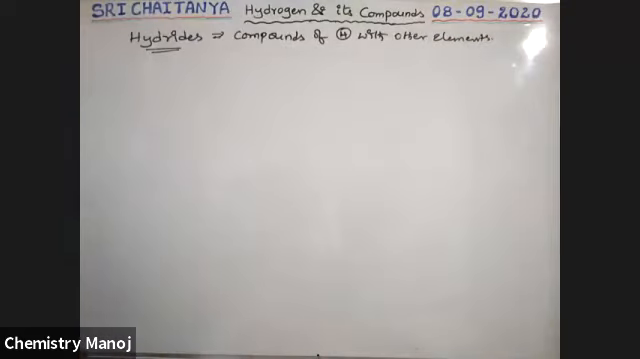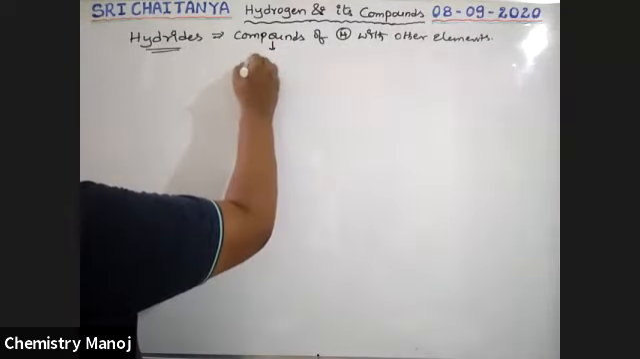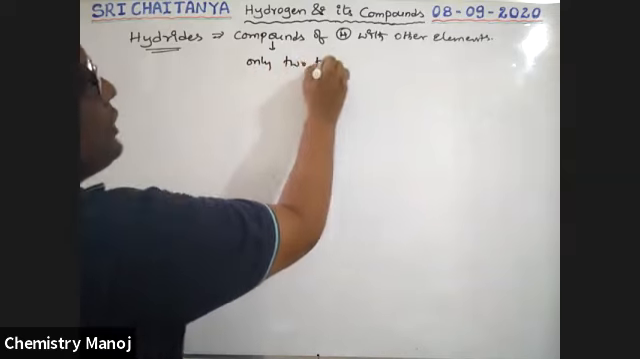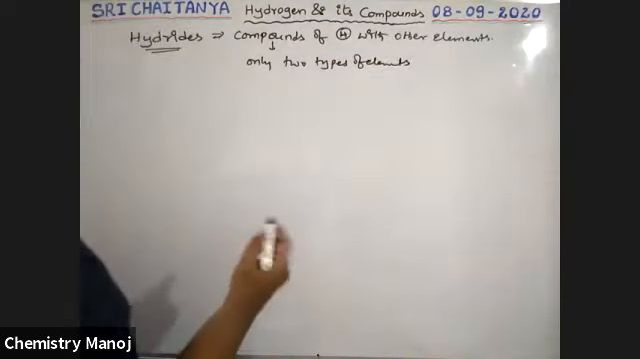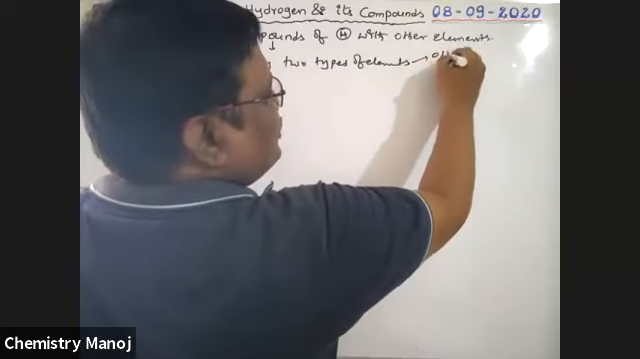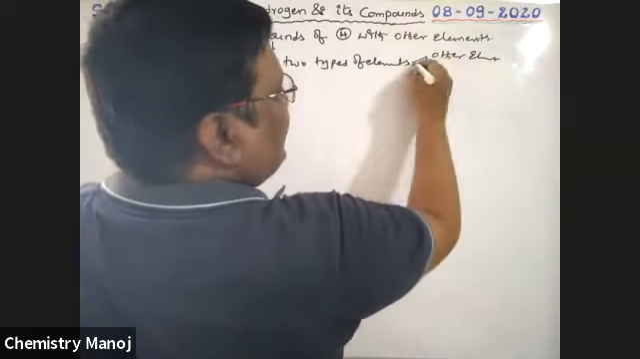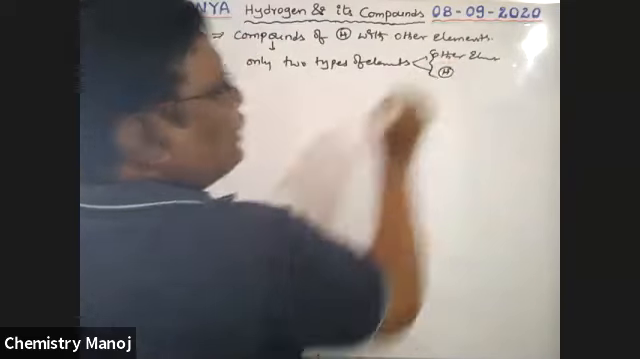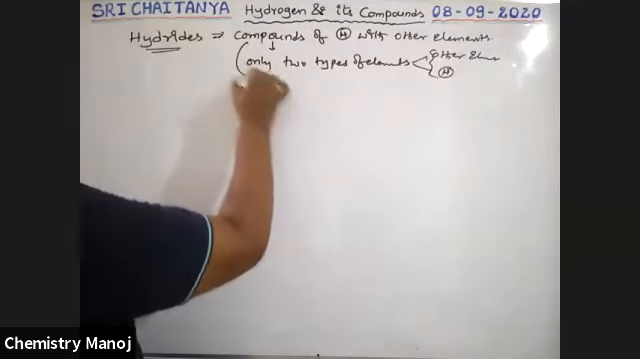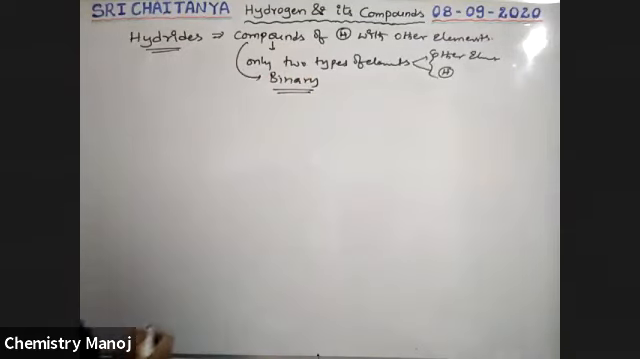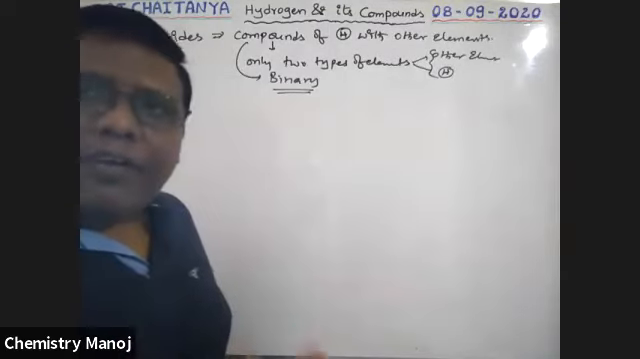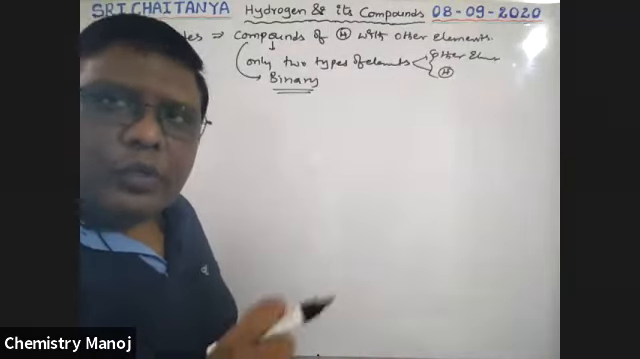Compounds of hydrogen with other elements are called hydrides. In these compounds, only two types of elements are there: the other element and hydrogen. That's why these compounds are called binary compounds. A binary compound means a compound having only two types of elements.